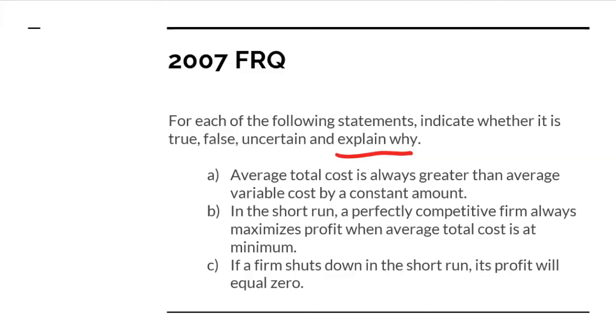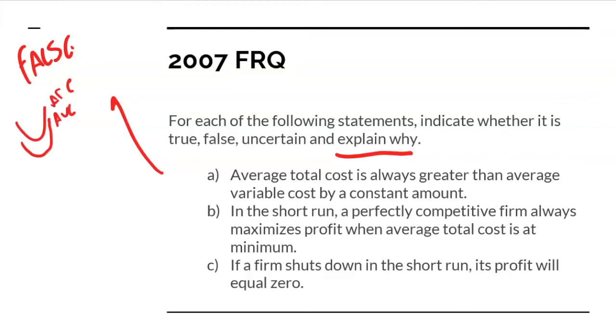Average total cost is always greater than average variable cost by a constant amount. Well, we know that is inherently false because our average total cost and average variable cost get closer and closer together, because the distance between the two represents our average fixed cost. And we know our average fixed cost decreases the more output is produced. And that would be the explanation there.